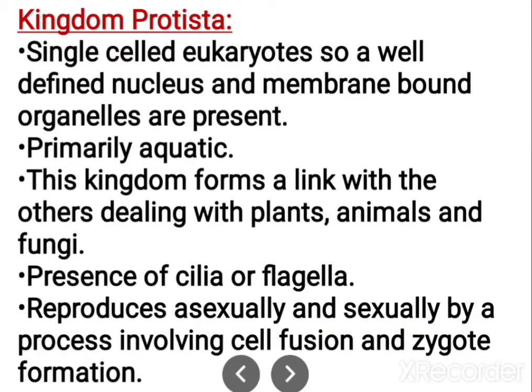The kingdom Protista includes single-celled eukaryotes. They have a well-defined nucleus and membrane-bound organelles. These organisms are mainly aquatic, and this kingdom forms a link with plants, animals and fungi. They have either cilia or flagella. They can reproduce sexually or asexually, and sexual reproduction occurs by the cell fusion method and zygote forming method.